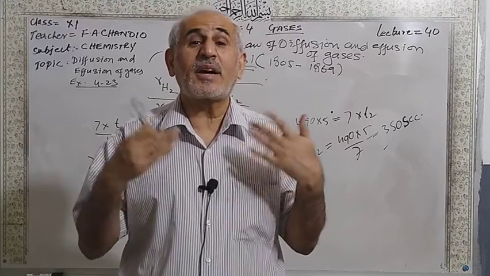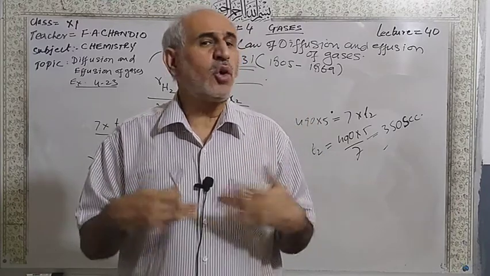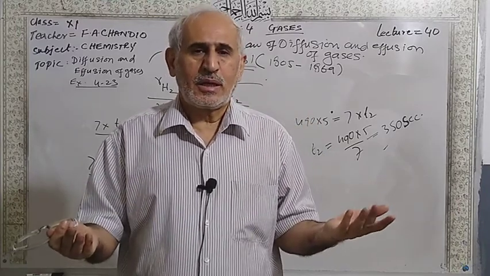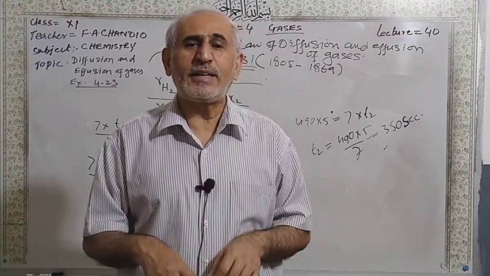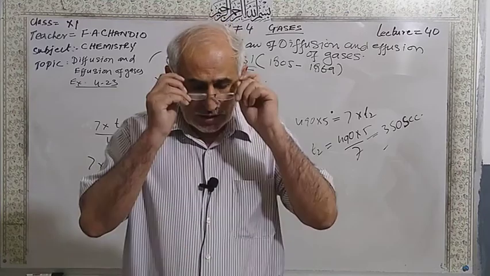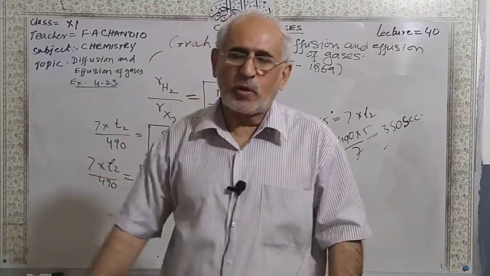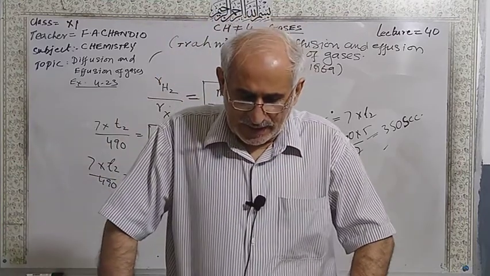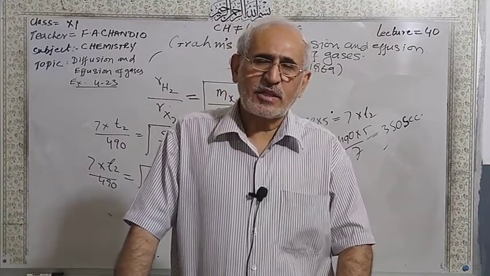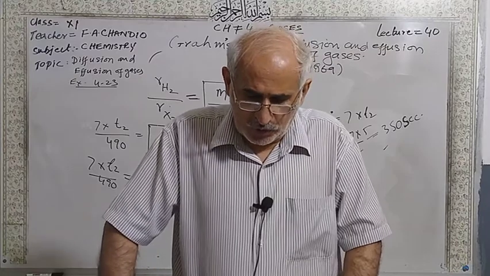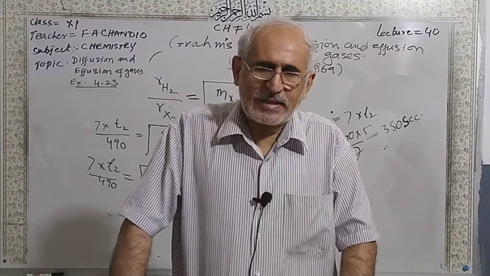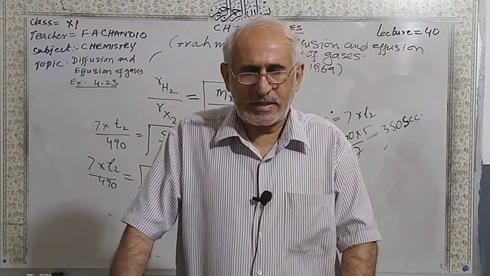Both gases are given; there is no unknown gas. He said calculate the time for the hydrogen sulfide gas. Sulfur dioxide has molar mass 64, and hydrogen sulfide, sulfur is 32 and hydrogen is 2, so 34. So hydrogen sulfide is a lighter gas and sulfur dioxide is a heavier gas.